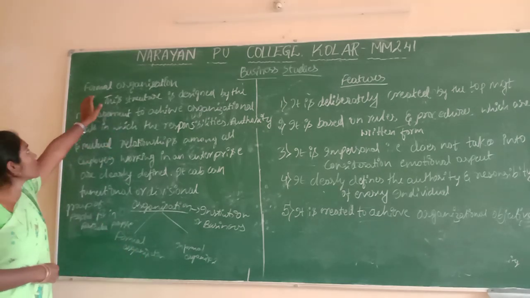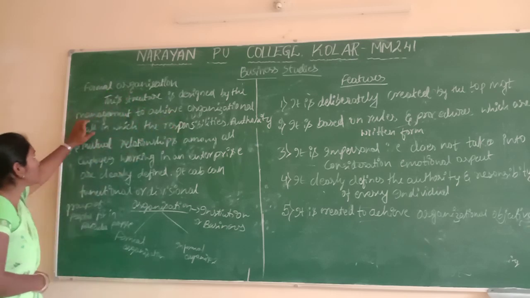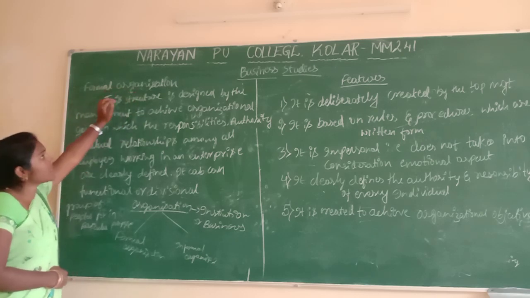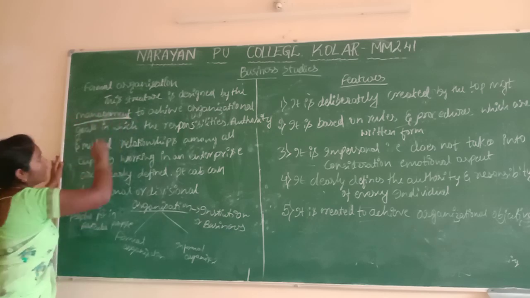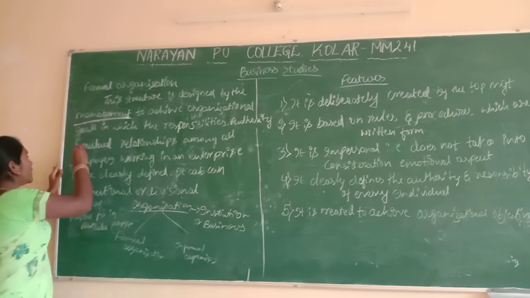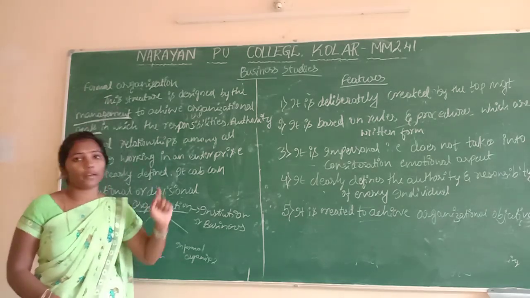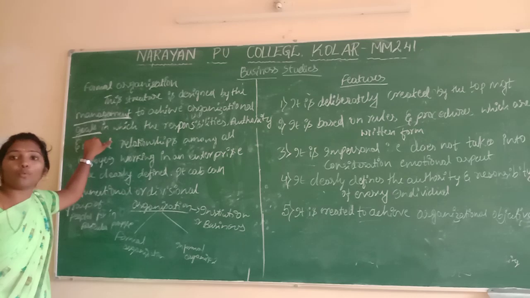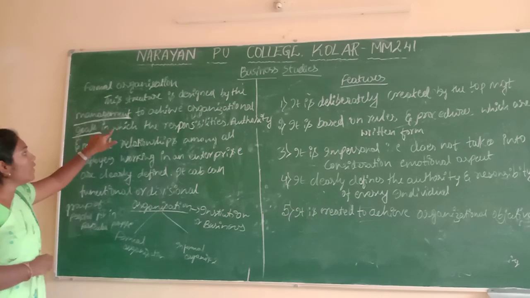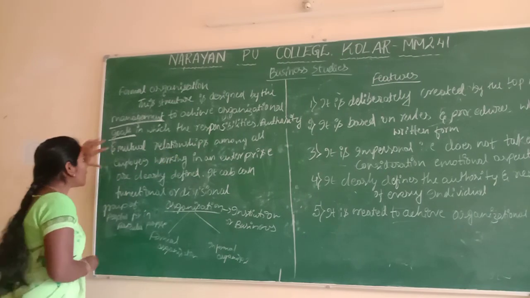Formal organization means the structure designed by the management only, to achieve the organizational goals. Every organization forms a new business to achieve the organizational goals, to achieve profit and to achieve a good name. For that they introduce the organization, with responsibility, authority and mutual relationship among all the employees.